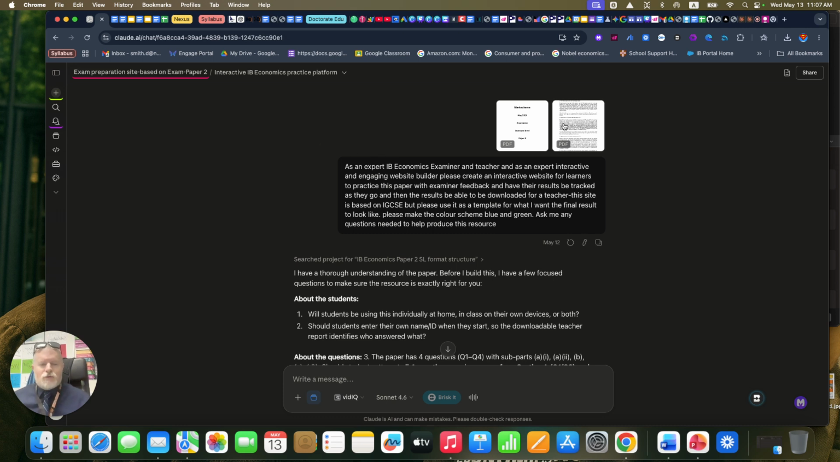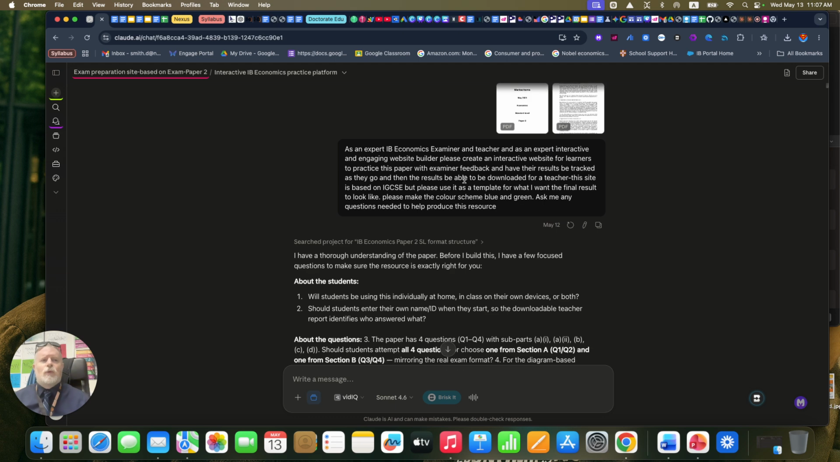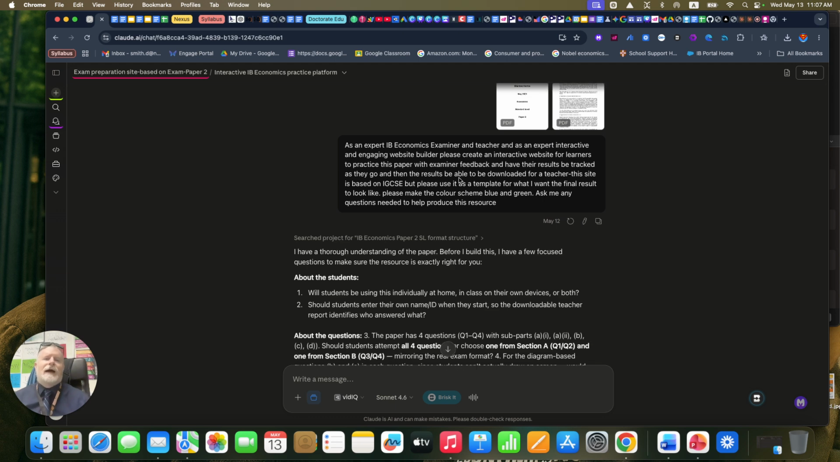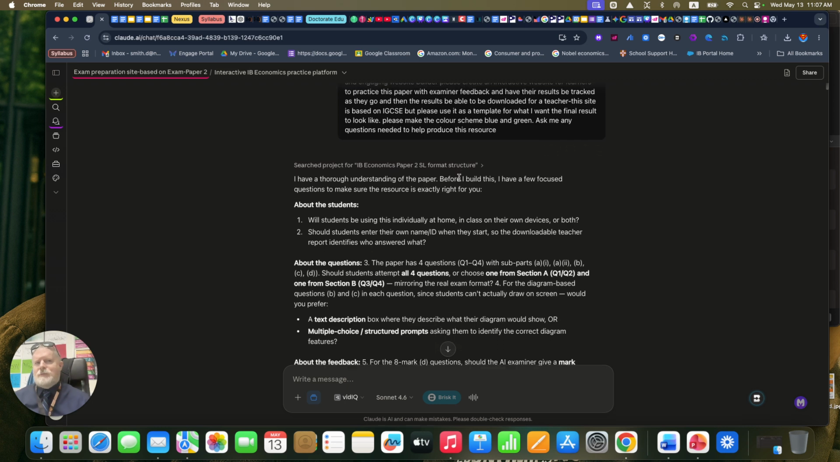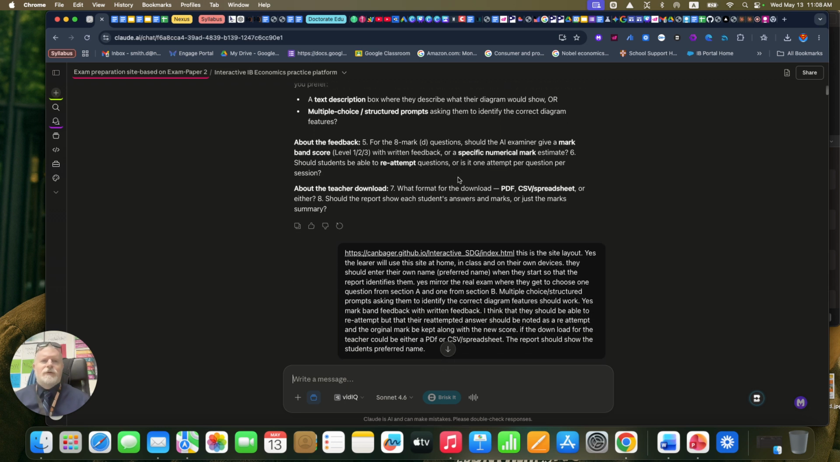So I have grabbed my exam paper and mark scheme, right? This is for IB Economics paper 2. And I put it in here as an expert IB Economics examiner and teacher and an expert at interactive and engaging websites. I wanted it to build for me an app, a website, an app, okay? So it then read through the paper and figured it all out.